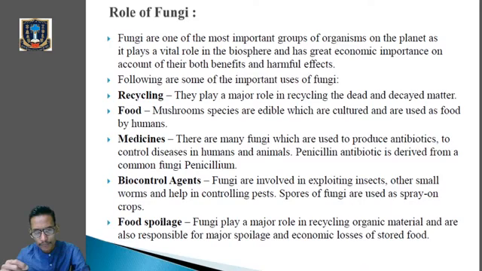Then food, right? Like mushrooms, the fungi like Agaricus, which you have learned, the edible fungi, they are the ones which can be used as food by the humans. Then in medicines like penicillin, you have heard the antibiotic obtained from Penicillium notatum, right? So it can be used as a medicine, it can be used as an antibiotic.